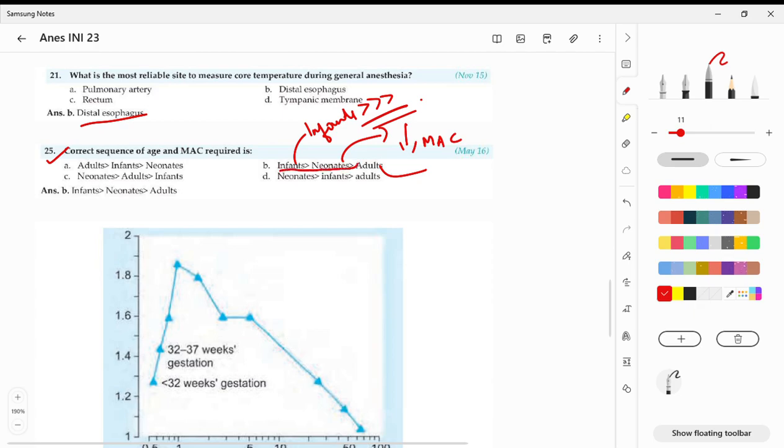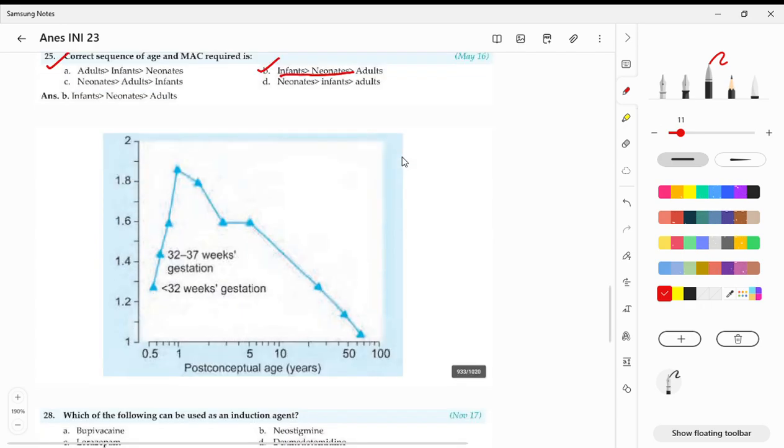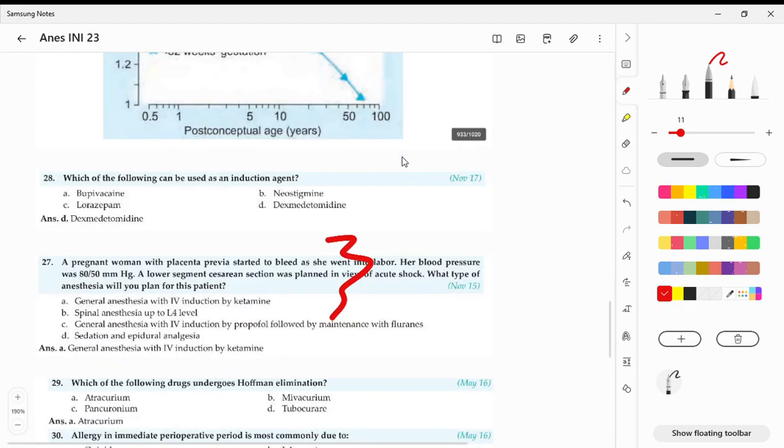You shouldn't confuse infants and neonates, because in some textbooks it is given neonates more than infants. No. It's a PYQ, and we better stick to it. Infants followed by neonates is our answer. So this is what I was just trying to tell here. You can see it is decreased, then increased, and followed by that it is going on a decreasing phase.